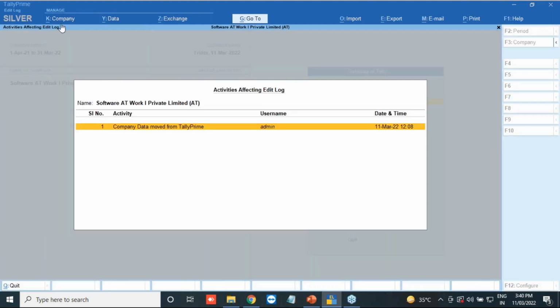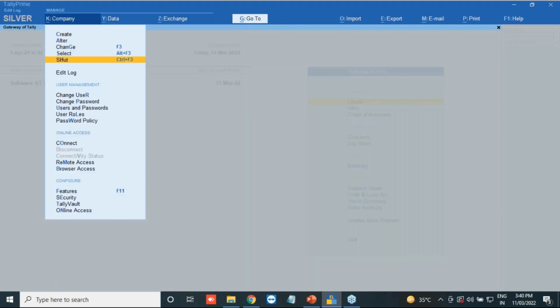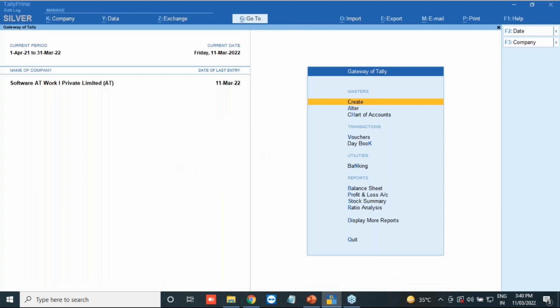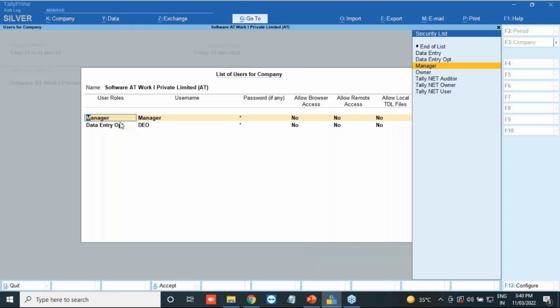So here the company information will say that the company data was moved from TallyPrime, and at what time. You can see on 11th March 22, 12/8, the admin has migrated the data to the edit log. Okay, and admin has created some users. I will show the users. So now you can see I have 2 users, one is manager and the second one is data entry operator. Hope you are clear with this.